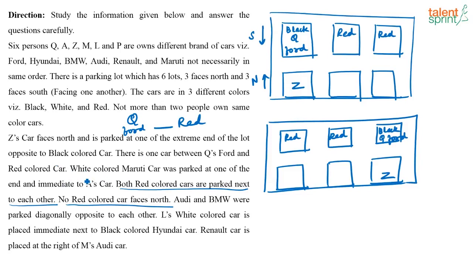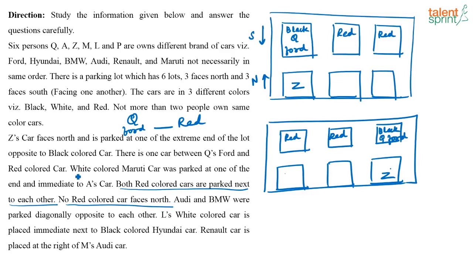Next, the white colored Maruti car is parked at one of the ends and immediate to A's car. So again, where does the white Maruti car come? See, on top, for the cars that are facing south, we have already placed all the colors. We have black, red and red. So this white colored car has to be either on this end or on this end. Similarly, if you are considering this case, it has to be either here or here. Now, let us wait to place that.